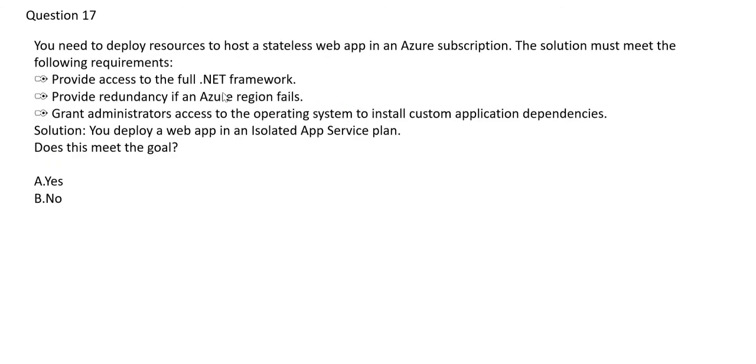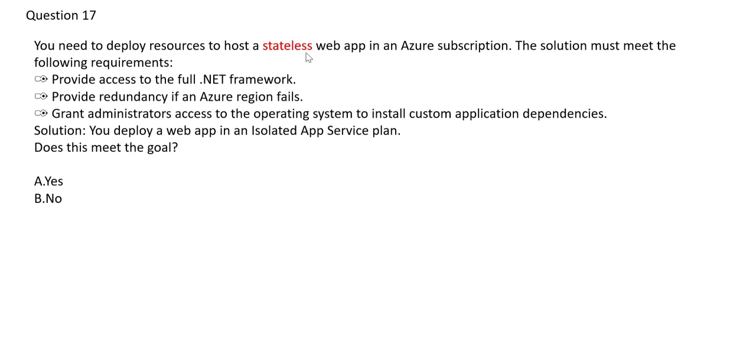Let's look at this question. Now, the first thing we have to understand is what is a stateless web app. Stateless means it does not save your data. For example, you are on Amazon.com and you have added something to your cart. For example, a pen and a notebook you have added to your cart.